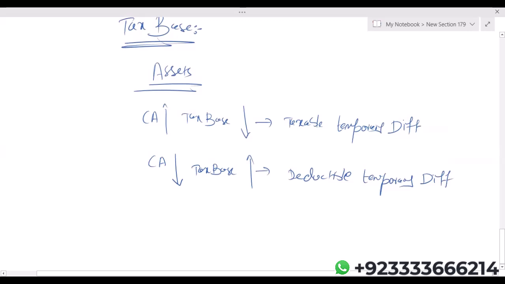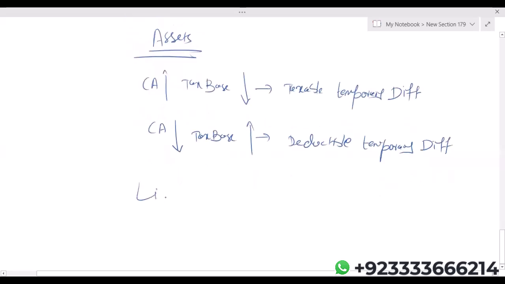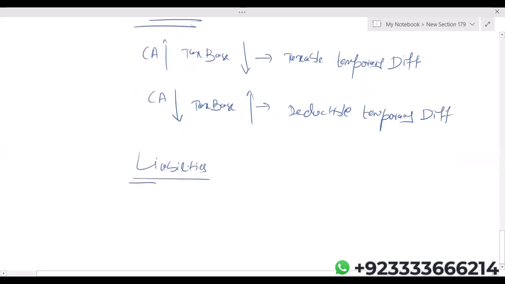Now, this relationship in liabilities is exactly the opposite of assets. In case of liabilities, carrying amount means which is written in the SOFP. If carrying amount is more and tax base is less, now instead of a taxable temporary difference, you will have a deductible temporary difference.